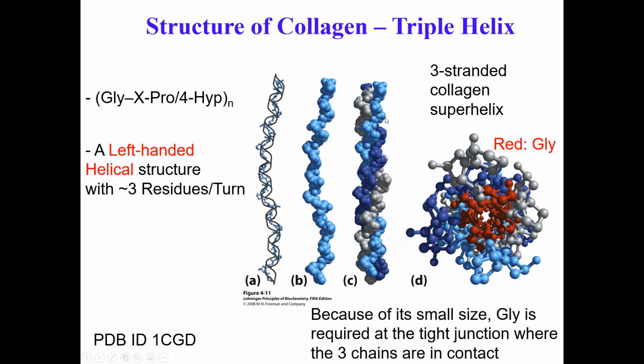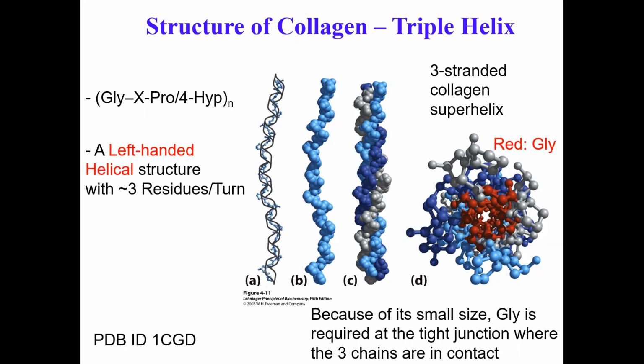Okay, and so if you look down on this, along the helical axis, you will notice one very cool thing. Okay, so you can imagine that you have to wrap your hand around your other hand, right? So there has to be some favorable interaction so the side chains are not bumping into each other.